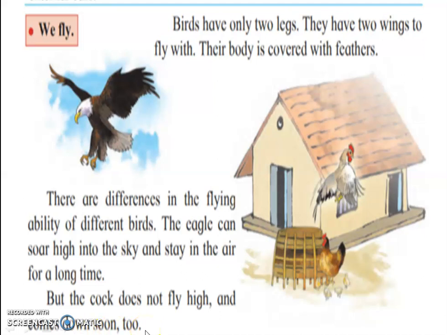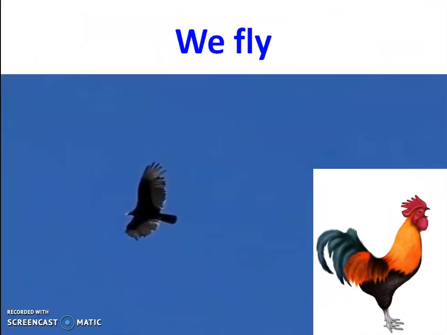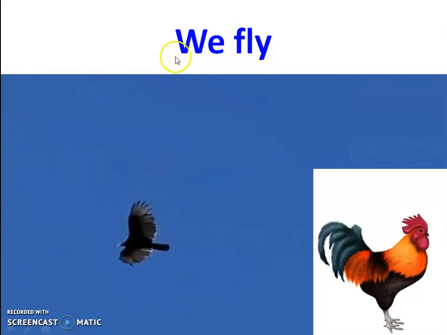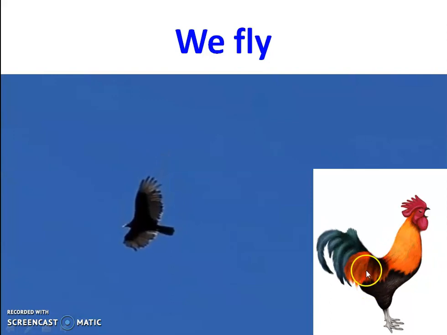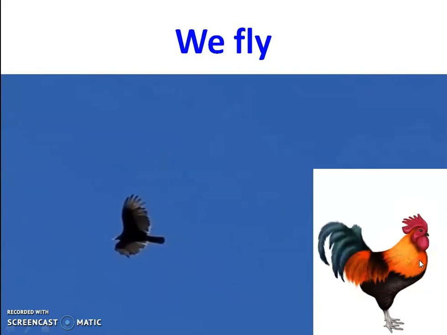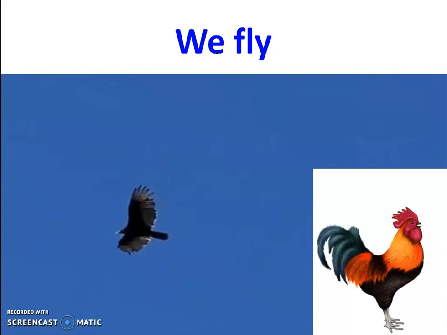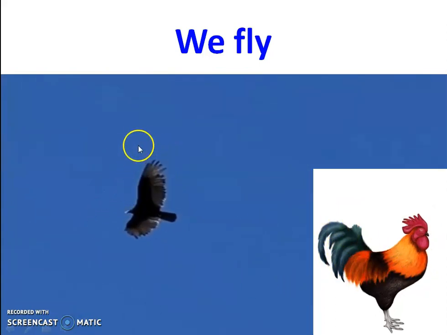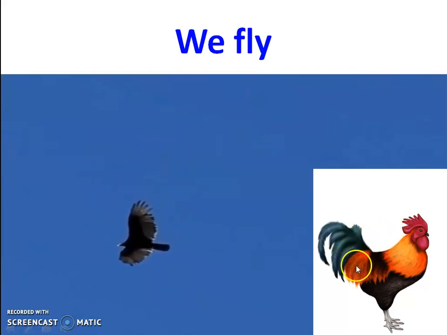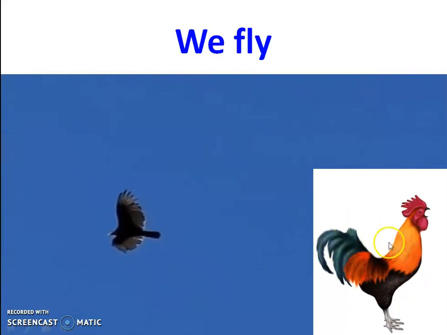Okay, here the birds that fly high in the sky have 2 legs and 2 wings. Their body is covered by feathers. But these birds have different abilities of flying. Some birds fly high in the sky, while some birds cannot fly high and come down soon. Like the eagle flies high in the sky, and the cock does not fly high in the sky. It comes down soon on earth.